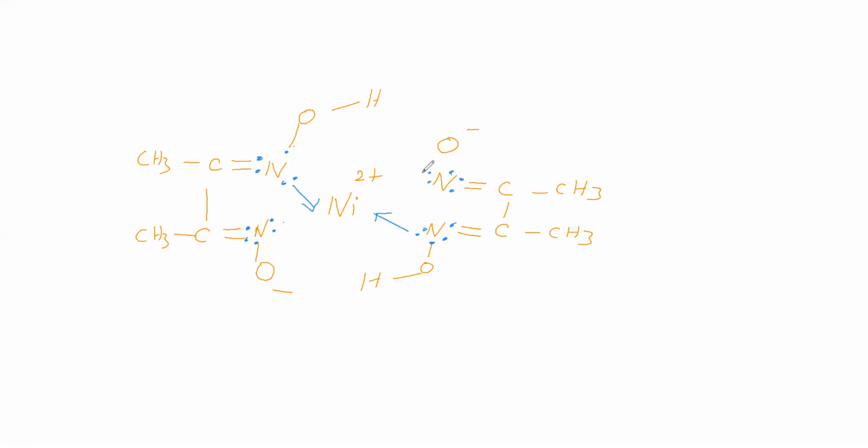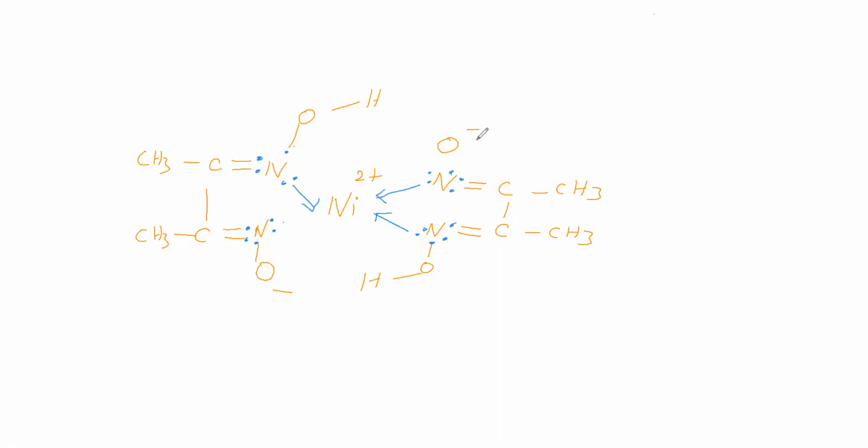Now this nitrogen is making a dative bond here, with nickel. That dative bond we will write. So between the nickel and the nitrogen a dative bond will be there, and we have written it here.